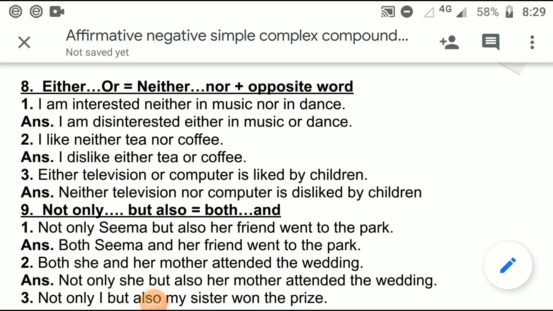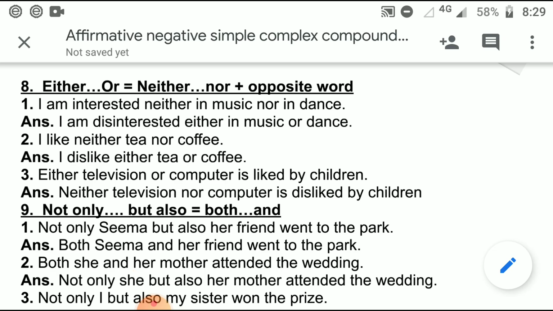Affirmative, negative. Let's go ahead with rule 8 of affirmative negative, that is, either or is equal to neither nor plus opposite word. It also implies that either or plus opposite word is equal to neither nor. Now, the first example.